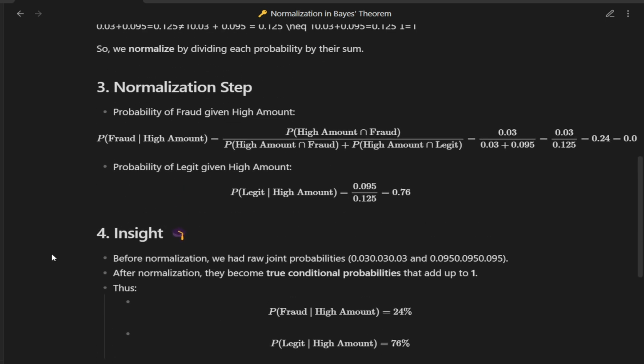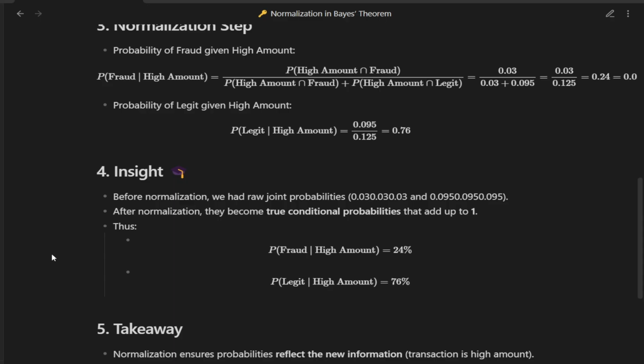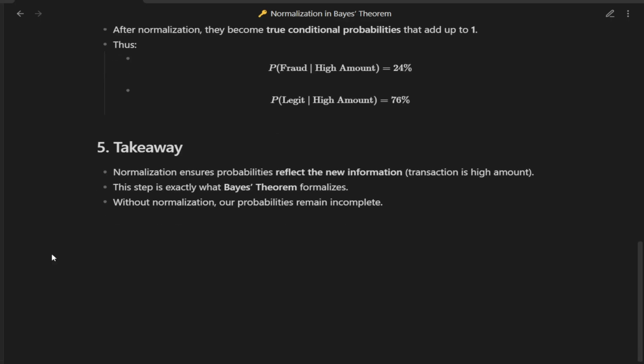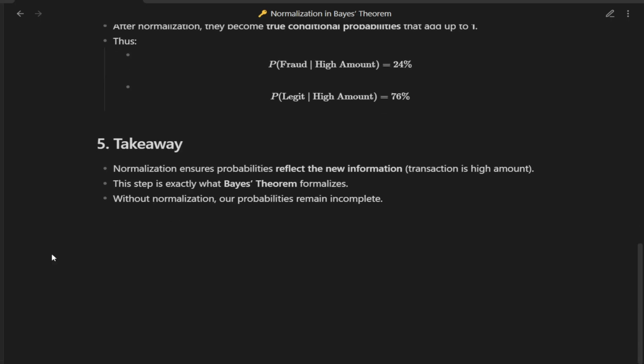Before normalization, we had raw joint probabilities 0.03 and 0.095. After normalization, we get true conditional probabilities. Fraud given high amount equals 24%, legit given high amount equals 76%. Normalization ensures that our probabilities reflect the new information we have. In this case, knowing the transaction is a high amount reshapes the probability space, and this is exactly what Bayes' theorem formalizes, turning raw probabilities into meaningful conditional probabilities. Without normalization, our probabilities stay incomplete and misleading.